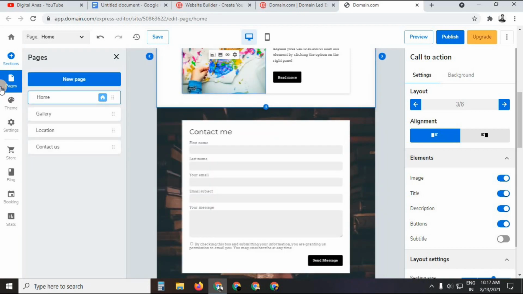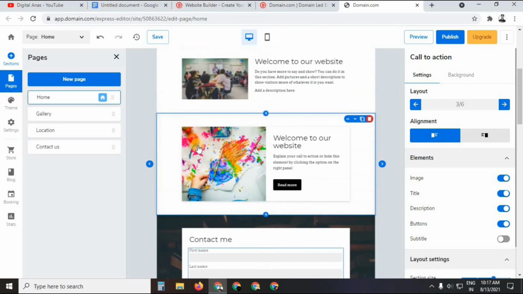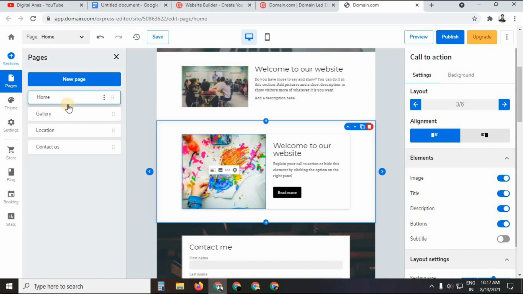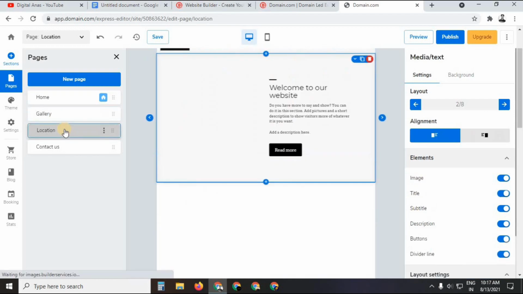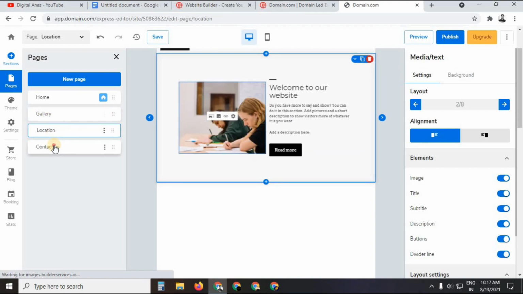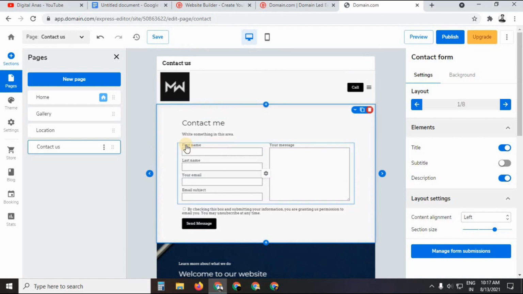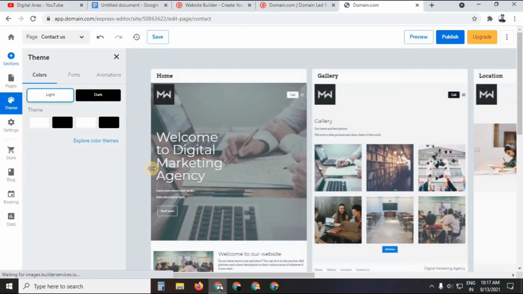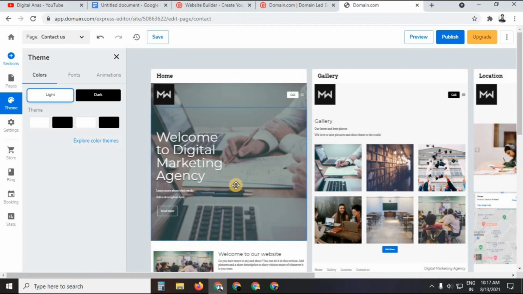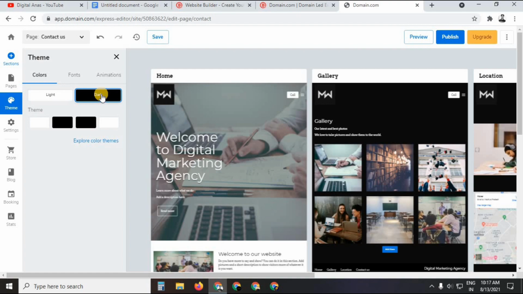Like if you go in the pages section, currently we are customizing a home page, and you can also customize a gallery page, and you can also go with a location page. And you can also customize a contact page. Okay, so there is a different page. You can create any pages. Suppose if you want to change the theme, currently the theme of this website is light, and if you want a dark theme, you can go with this dark. It is also looking good.